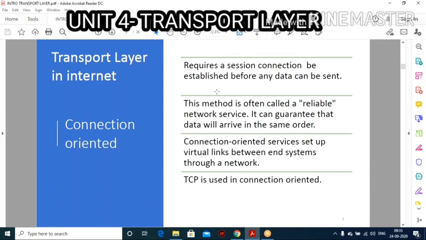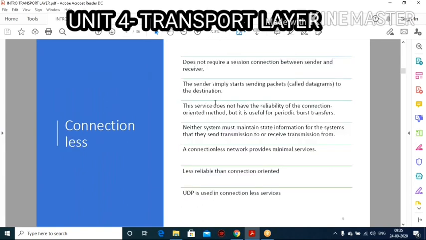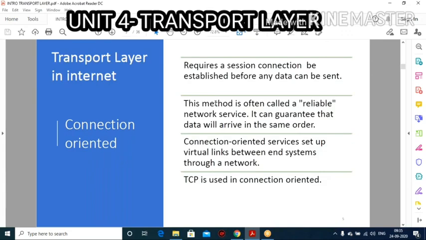This method is often called reliable. What does reliable mean? Before sending data, you need to establish the connection between source and destination. That is reliable. It gives a guarantee that the data will arrive in the same order. Once you make the connection, your data will arrive in the same order. It will not go out of order; it will travel in order, that is, intact. So it is the connection oriented service. It sets up a virtual link between end systems through the network, a virtual link between source and destination. Next, TCP is used in connection oriented services. So this is about the transport layer in the internet. One more thing I want to share here.